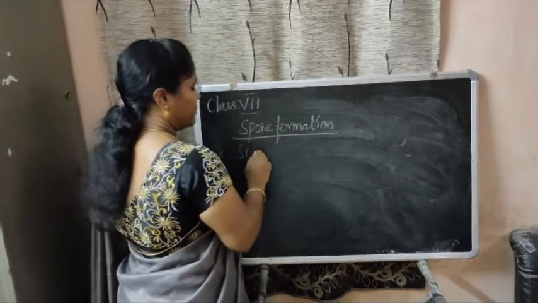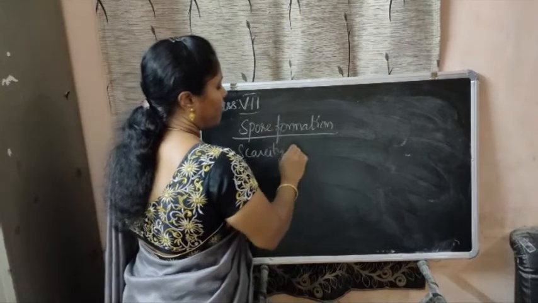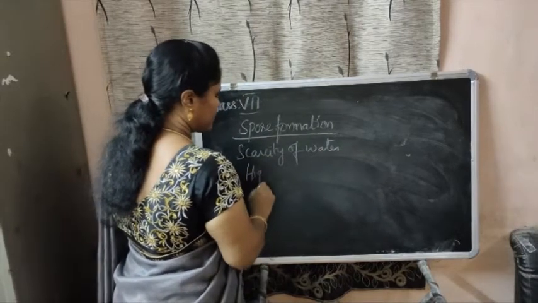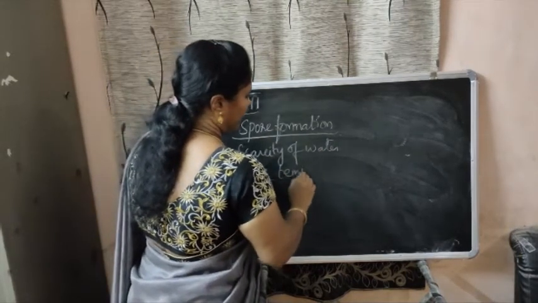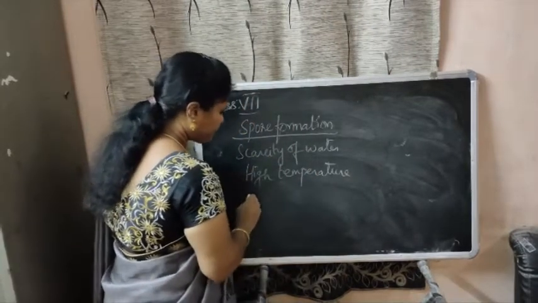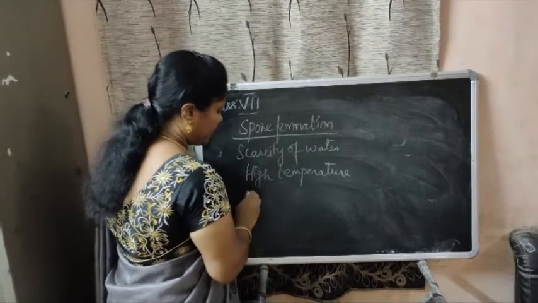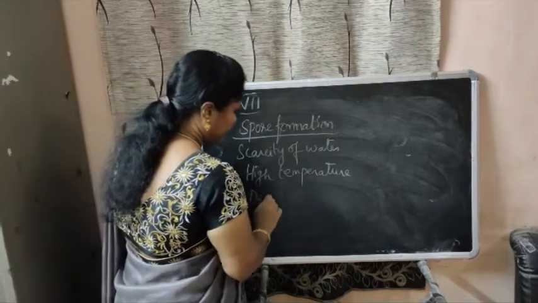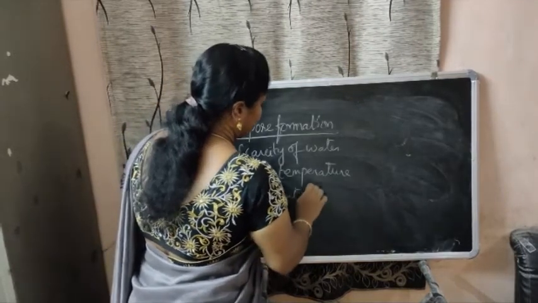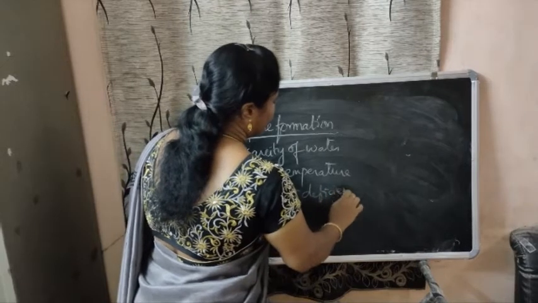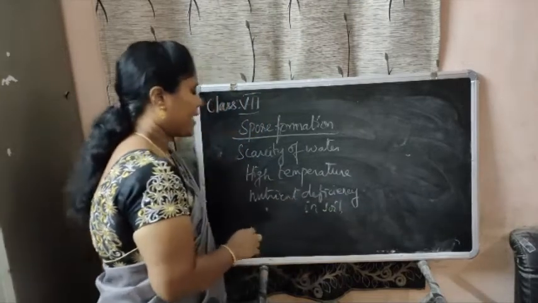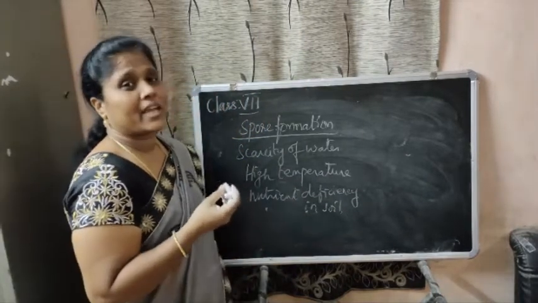When there is scarcity of water, high temperature and nutrient deficiency in the soil, the plant or the seeds cannot grow.